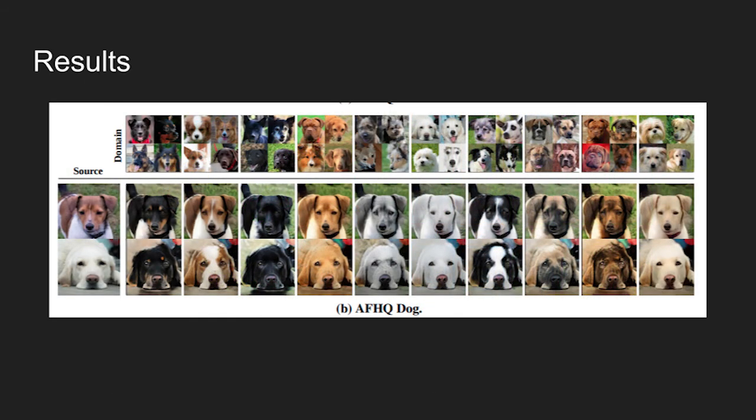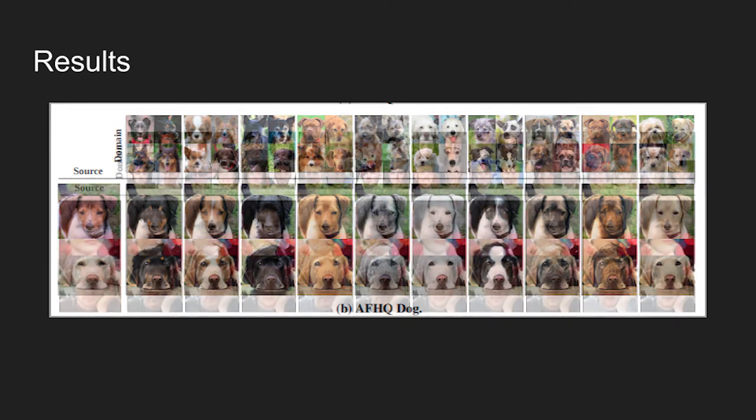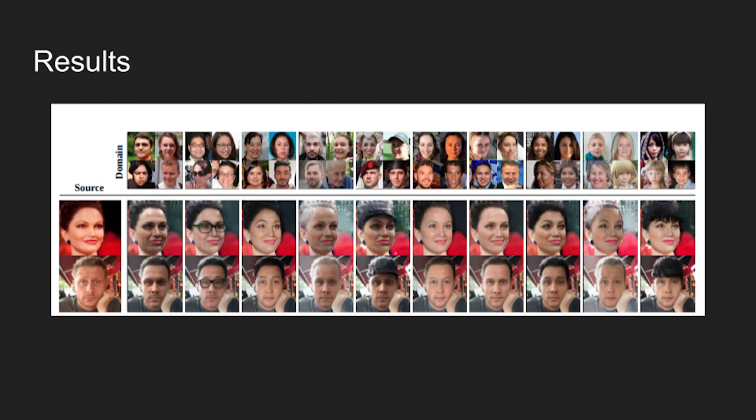The figure shows image translation results on the AFHQ dog dataset. On the left is the source image, and given the information of the target domain, the image is translated similar to the image in the target domain. Here's another figure showing image translation results on the human dataset. On the first column is the source image. Note that in the third column, people in the target domain wear eyeglasses. There's a slight change in texture, but the source image is translated to wear eyeglasses.